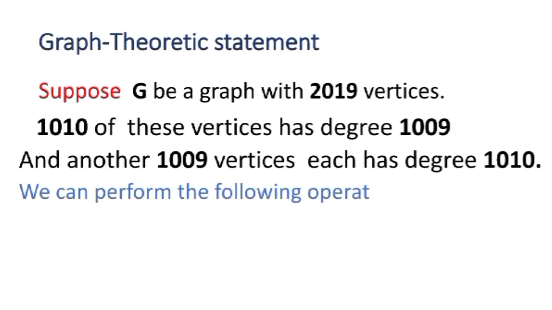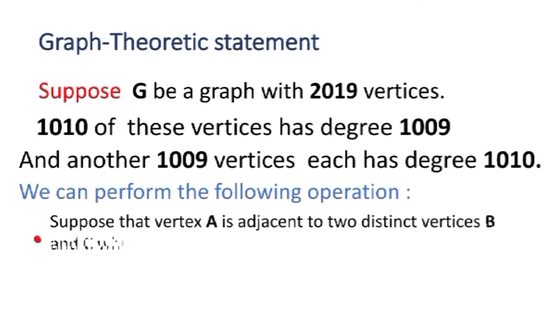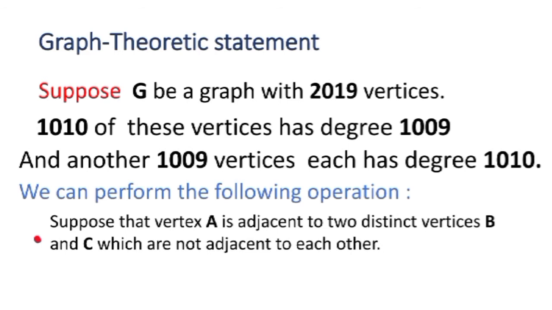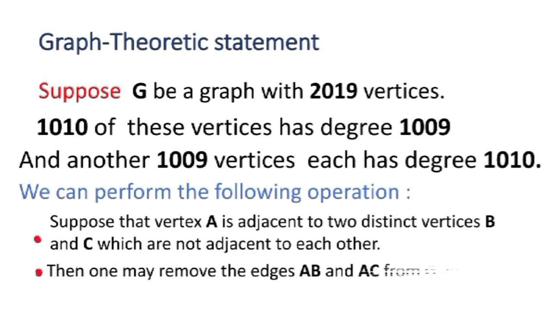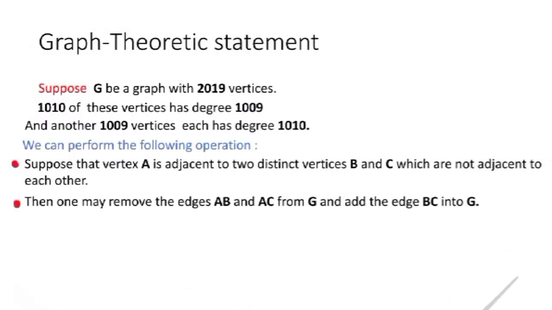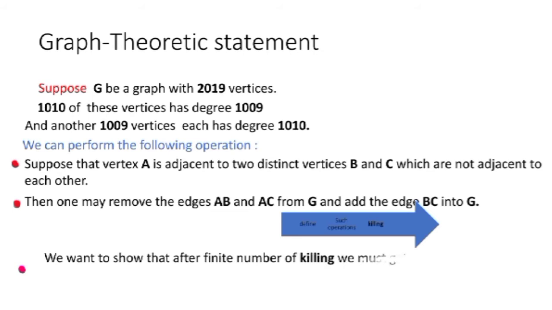For any 3 vertices A, B, C, if A, B and A, C are adjacent but B, C are not adjacent, then one may remove the edges AB and AC and add BC to this graph. Now call this kind of operation killing. We want to show that after a finite number of killings, we must get a graph that consists of single edges and vertices.